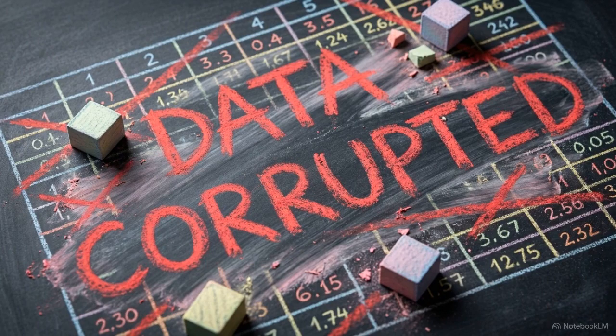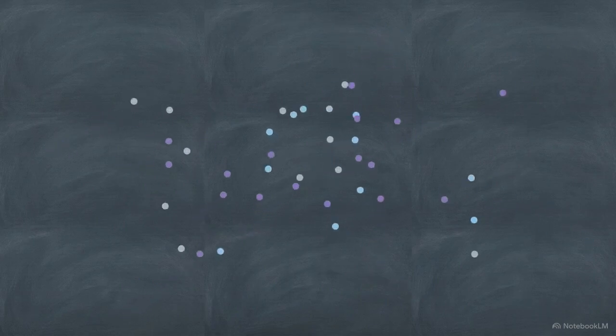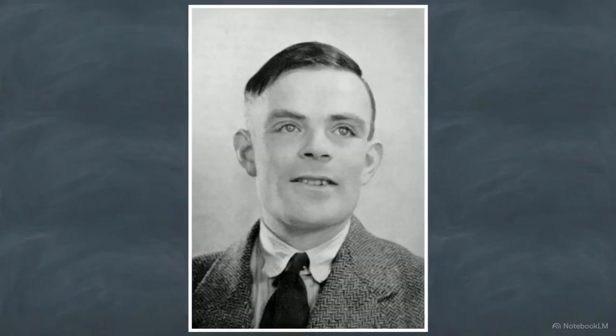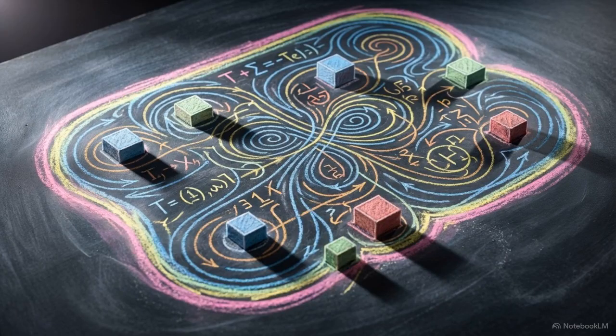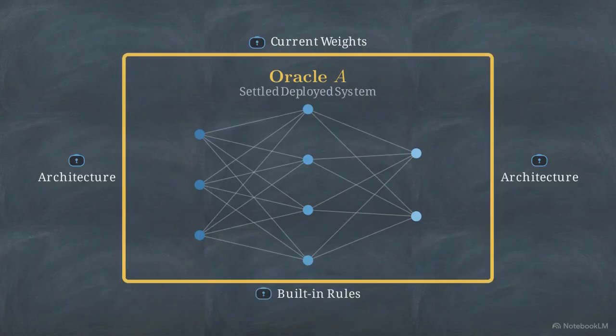Without a precise vocabulary to separate inference loops from true capability internalization, our models for forecasting AI progress are working from flawed data. To fix this, we need a theoretical language capable of defining the hard boundaries of an AI system's native potential. We find that language in historical computer science, classical oracle computability. In this framework, an oracle is a mathematical representation of the fixed capacity mechanically available to a deployed AI. It represents the strict limits set by a model's current weights and built-in rules.